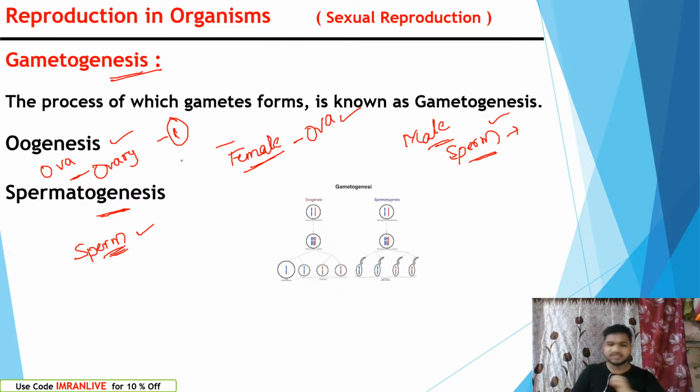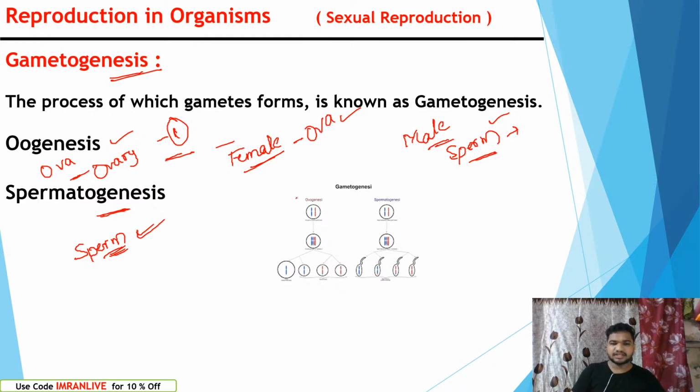In the case of oogenesis, the production of ova from the female ovary for one menstrual cycle occurs only one time. In the case of spermatogenesis in male, sperms will be continuously produced. Once a male starts puberty, from the age of 13 to 14 until death, the testes will continuously produce sperms. Clear for everyone, right?